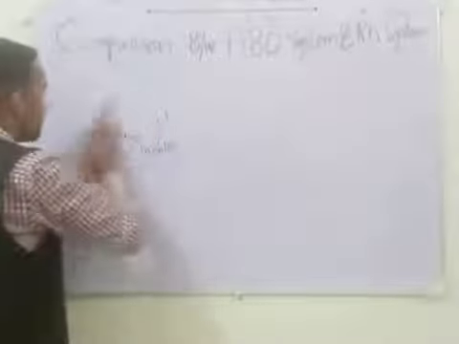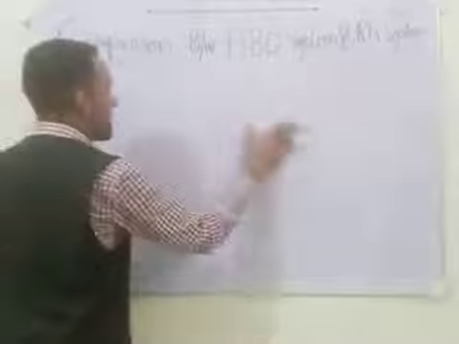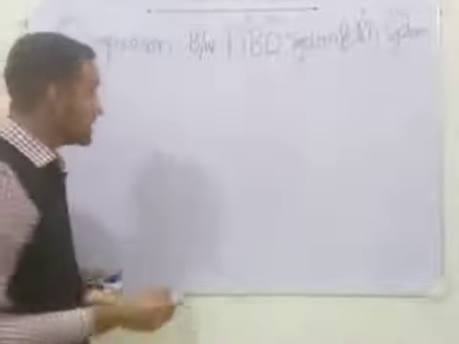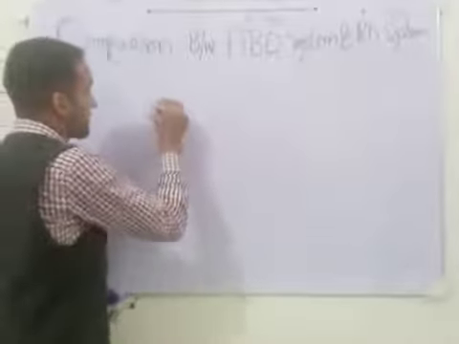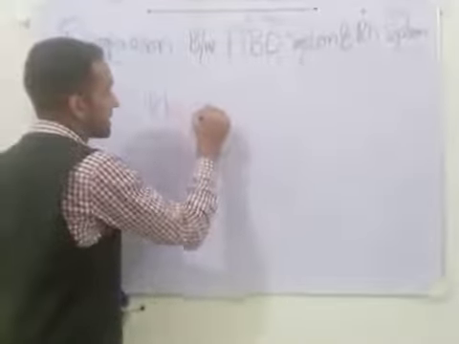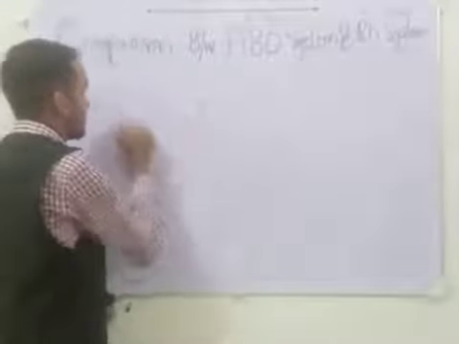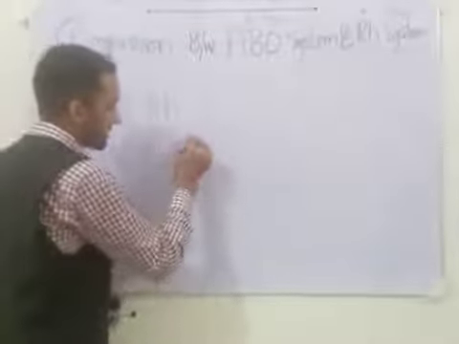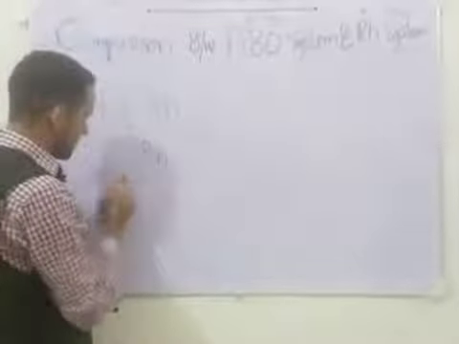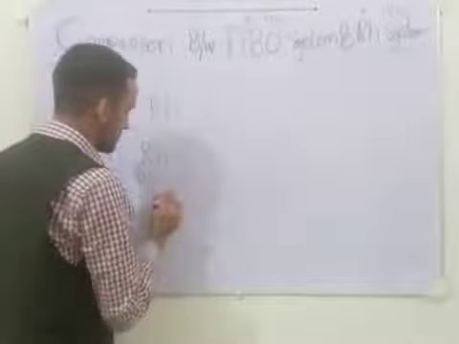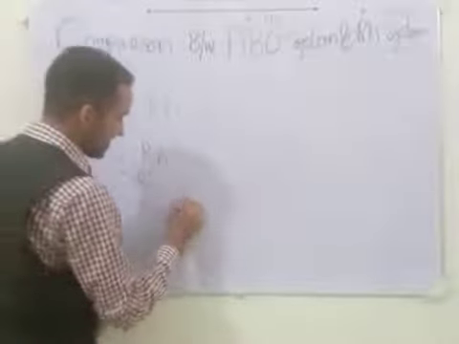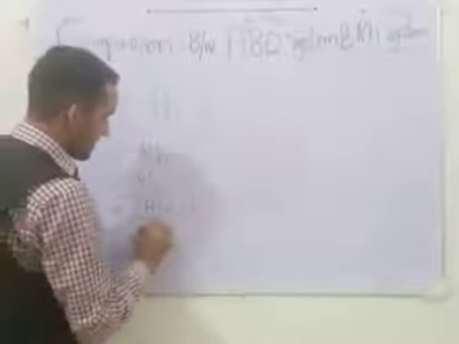We know that about 50 different types of Rh antigen have been discovered till now, but the most important Rh antigens are number 1 RhD, number 2 Rh capital C, number 3 Rh small c, number 4 Rh capital E, and number 5 Rh small e.